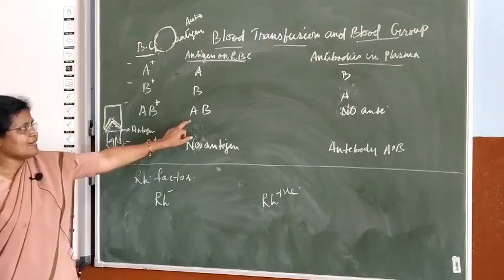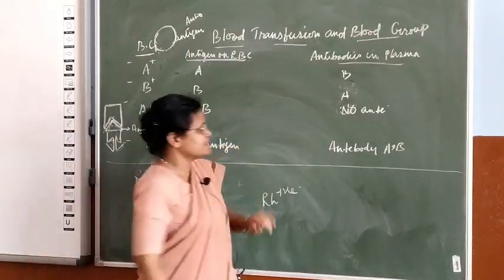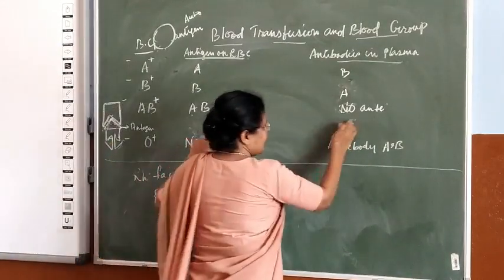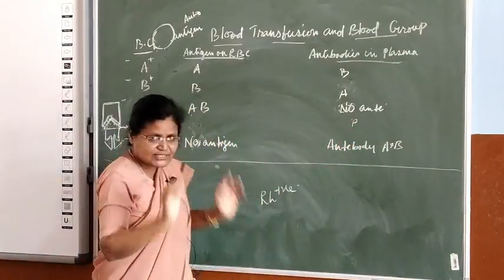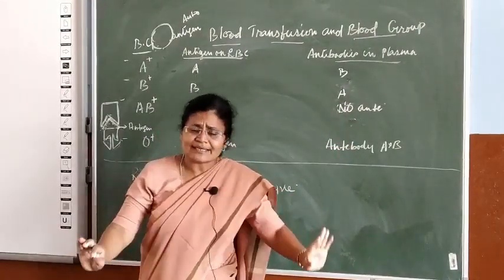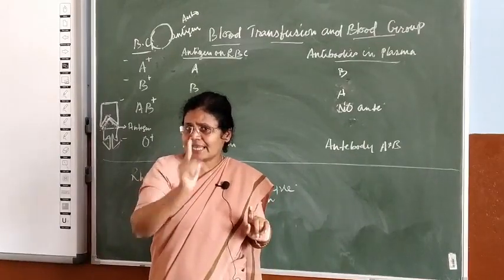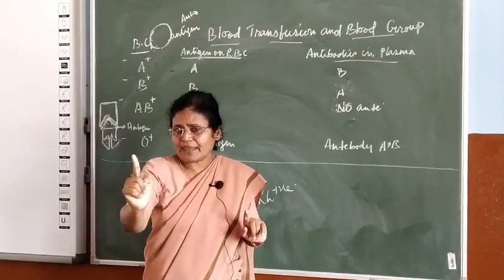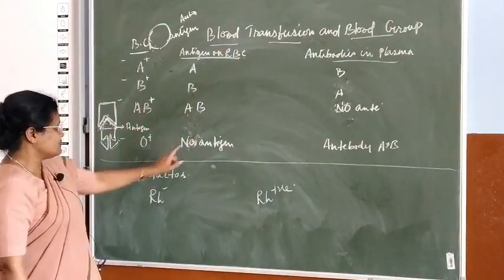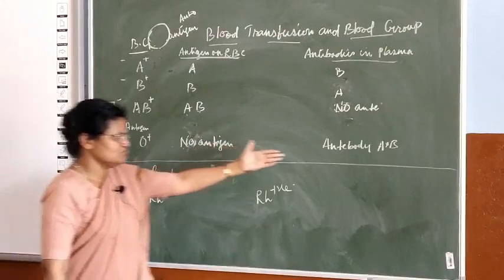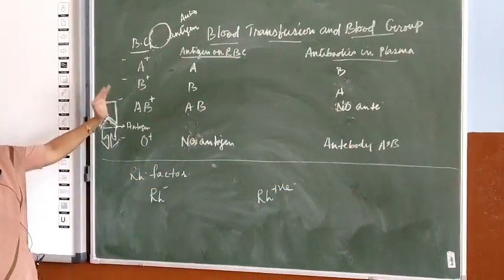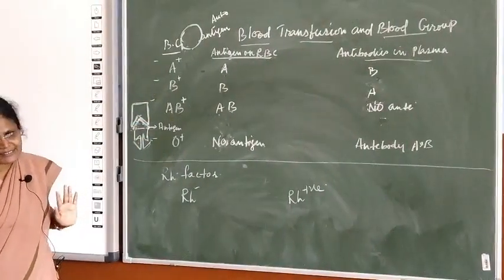Here, the person with antigen A and B will not have any antibody, because by chance यहाँ पे antibody A हो जाने से इसके साथ clumping होगा. By chance antibody B रहने से इसके साथ. So अच्छा है, दोनों नहीं है. Okay? Because there is no antibody, they can live, but the same category of antigen A and antibody A, or antigen B and antibody B, cannot coexist. So they have no antibody. Similarly, here they have no antigen, so they have both antibody A and B, and that is how blood groups A, B, AB and O are designed.